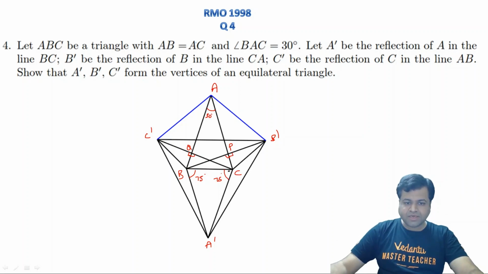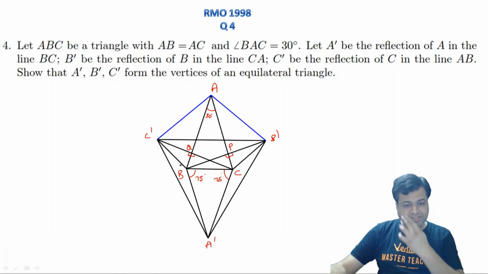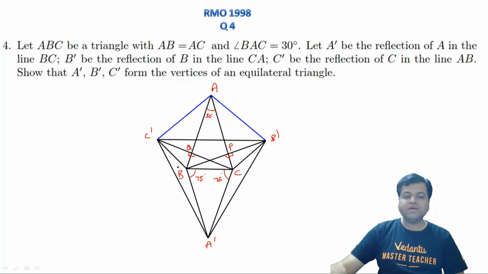Triangle BPC, they should be similar, congruent with B dash PC. And similarly BQC, that should be congruent with BQC dash. And in fact, all these 4 are also congruent because the figure is symmetrical. ABC was isosceles, so we can say BQC, BPC, B dash PC and C dash QB, these all will be congruent, right?